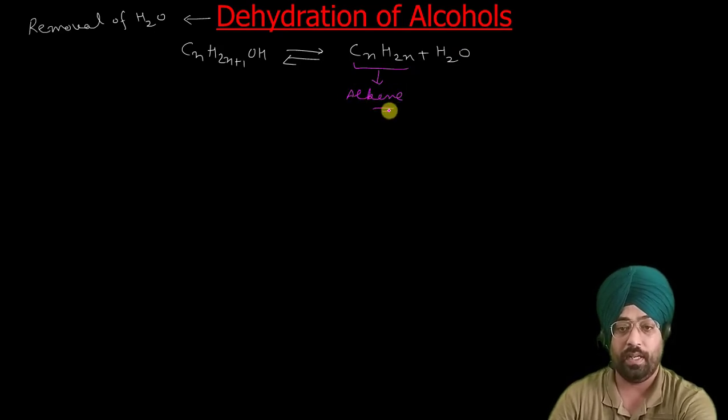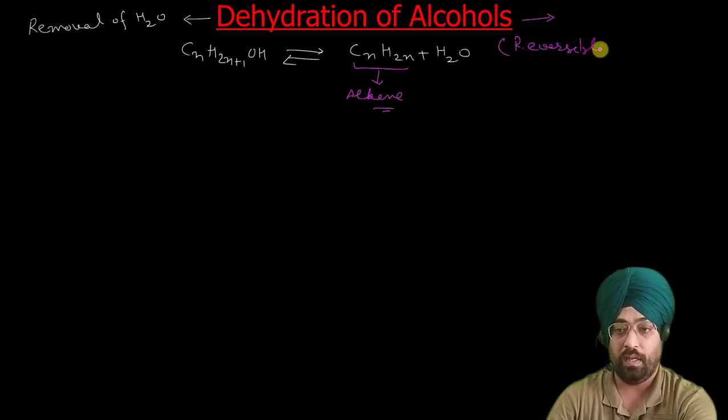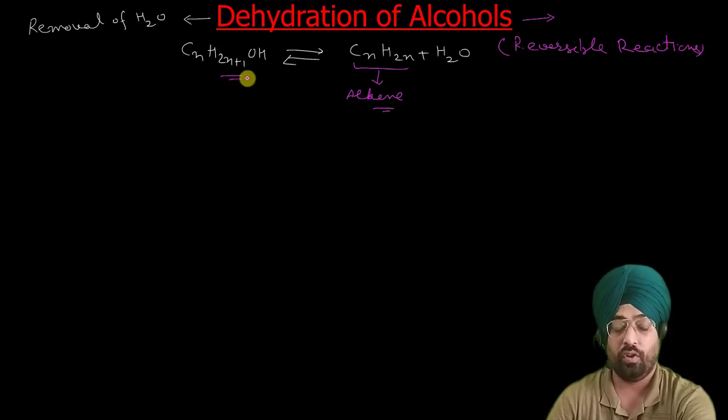So upon dehydrating alcohols, removing water from alcohols, we get alkenes, and this reaction is a reversible reaction. Under the same conditions the water adds to alkenes to form alcohols. So in order to move this reaction in the forward direction, we have to keep removing water.